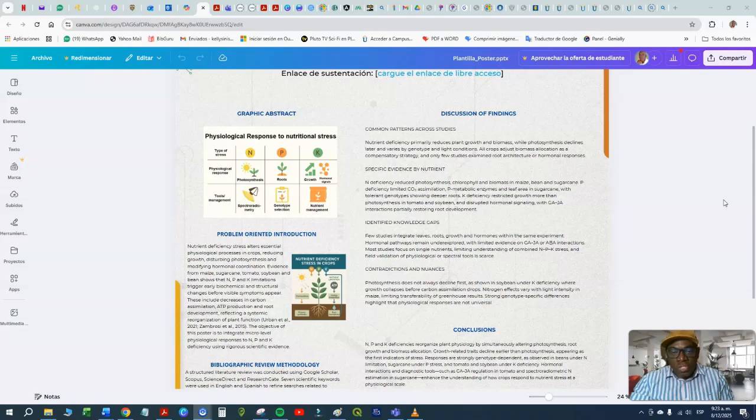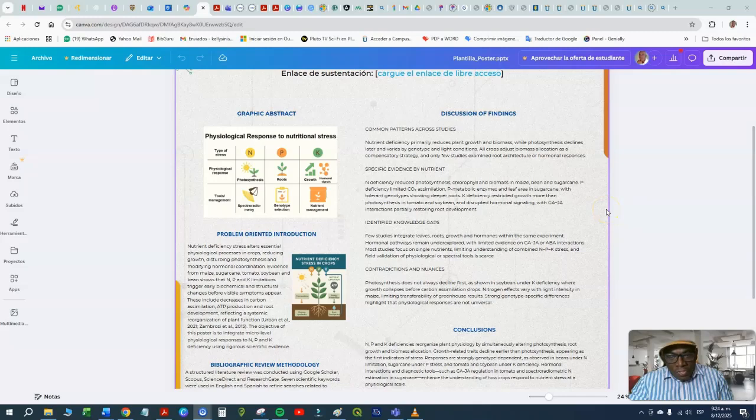Specific evidence by nutrient. Nitrogen deficiency reduces photosynthesis, chlorophyll, and biomass in maize, bean, and sugarcane. Phosphorus deficiency limited CO2 assimilation, phosphorus metabolic enzymes, and leaf area in sugarcane, with tolerant genotypes showing deeper roots. Potassium deficiency restricted growth more than photosynthesis in tomato and soybean, and disrupted hormonal signaling, with gibberellin and jasmonate interactions partially restoring root development.